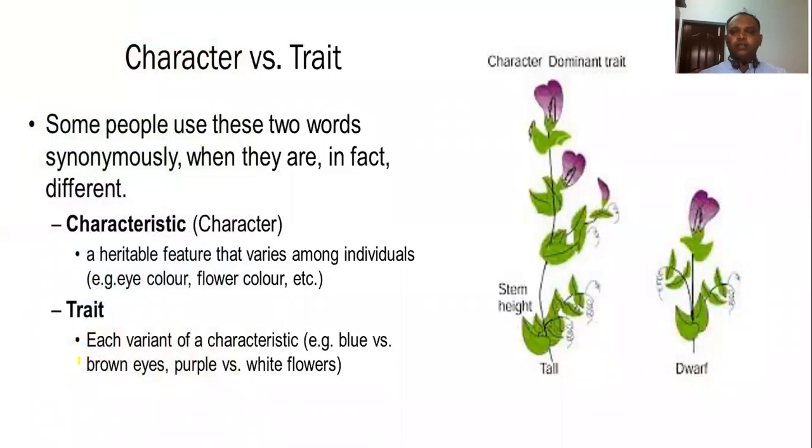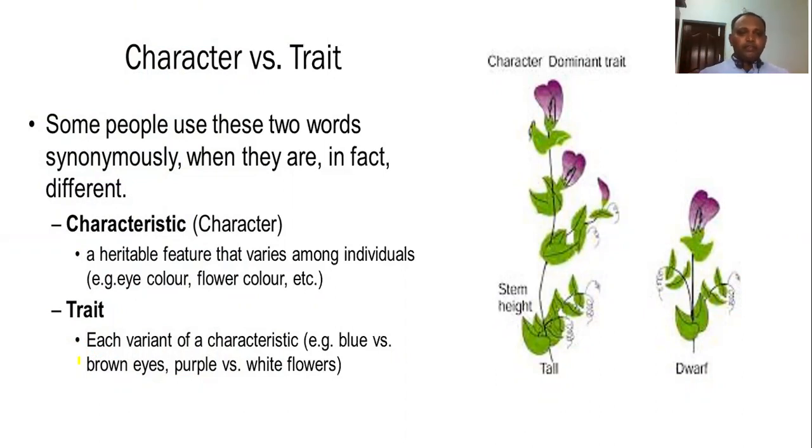So next one, the very important slide here. First, we have to understand the meaning of character and the meaning of trait. Some people use these two words synonymously, as if they give the same meaning, but these two words are different, right? What is the meaning of character?